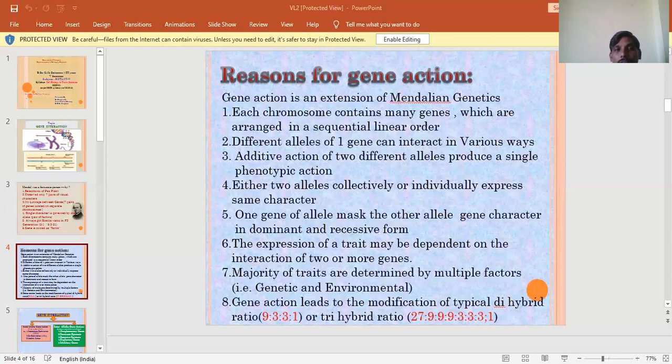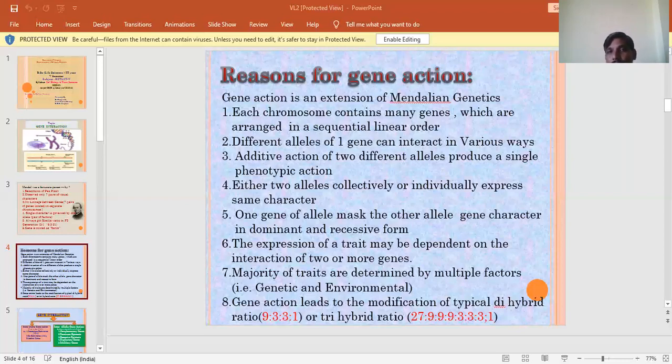First we can discuss intra-allelic gene action. As you know very well, we compare it with the Mendel monohybrid experiments. Normally in monohybrid experiments, we get the F2 ratio of 3 is to 1 as phenotypic ratio and 1 is to 2 is to 1 as genotypic ratio.